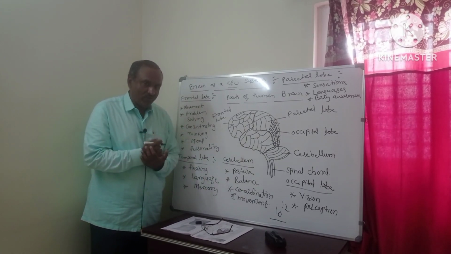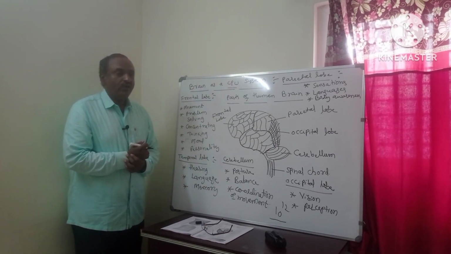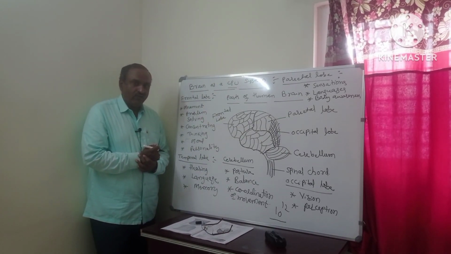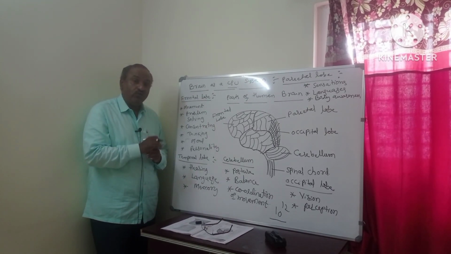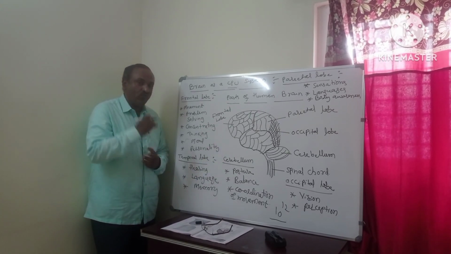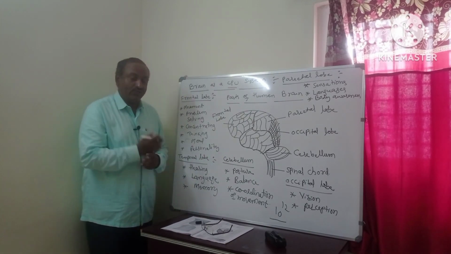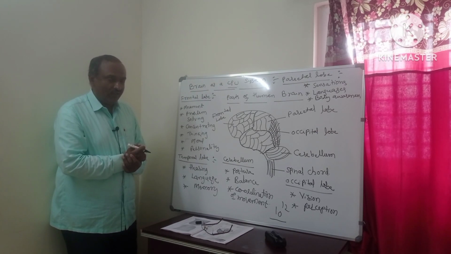The CPU has the memory, the hard disk. We will divide that hard disk into drives A, B, C, D. Like the complete memory we divide into parts: drive A, drive B, drive C. In that we have folders, in that subfolders, and in that the files. C drive, D drive, E drive, like that drives are there.